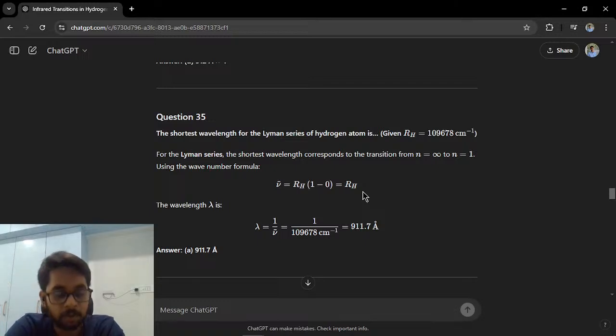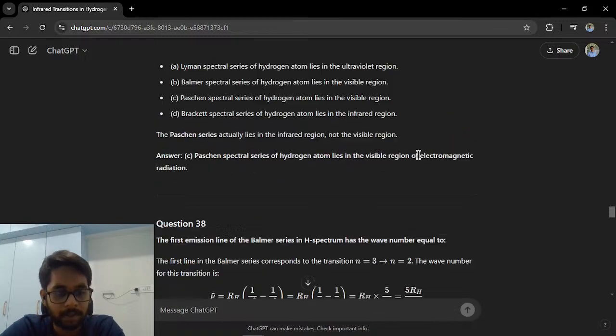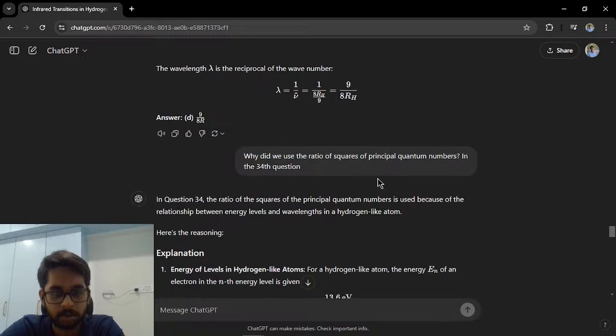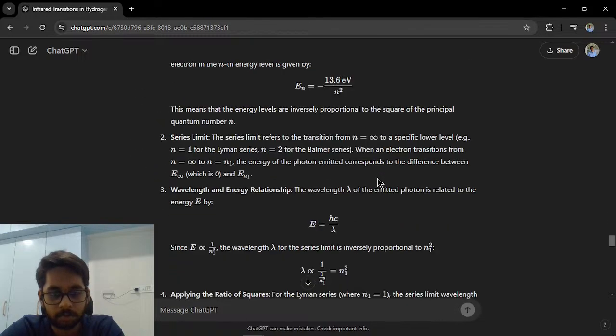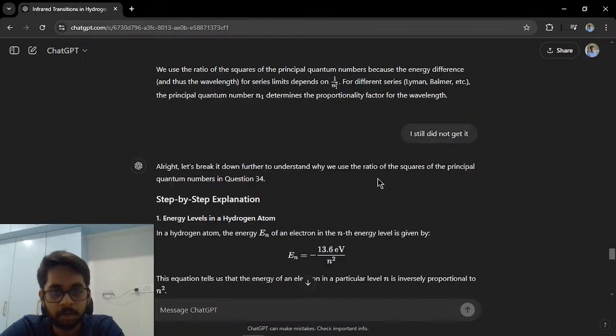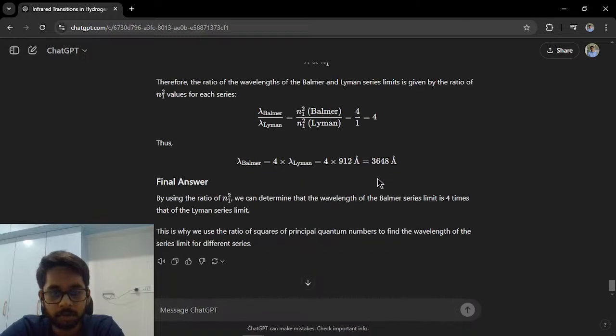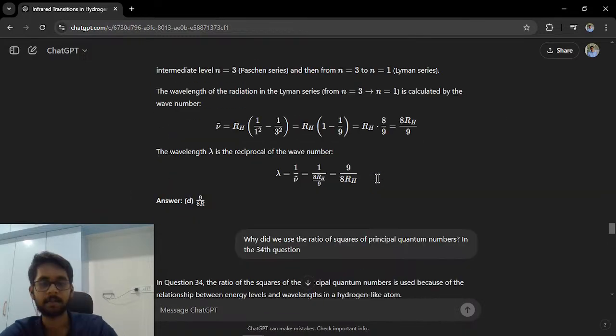Now, since we know that wave number is the inverse of wavelength, we can invert this value which you have found, that is 1 upon RH, and we should get the lambda for that light. Okay, that makes sense. The only part that does not make sense is why they have taken it from n equal to infinity to n equal to 1. So I think I've asked this question already to ChatGPT. Okay, this is a different one. Not this. Okay, let's ask it.